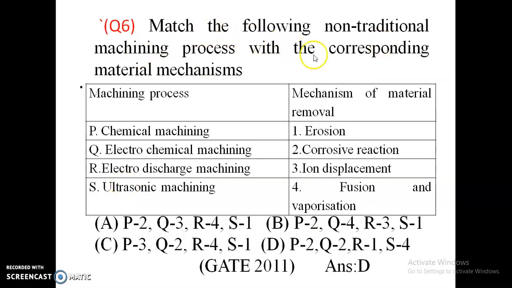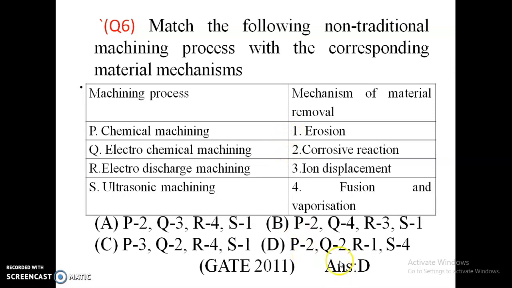Match the following processes with the corresponding material removal mechanism. Machining processes: chemical machining, electrochemical machining, electrical discharge machining, ultrasonic machining. In chemical machining, the mechanism is corrosive reaction. In electrochemical machining, ion displacement. In ultrasonic machining, erosion.